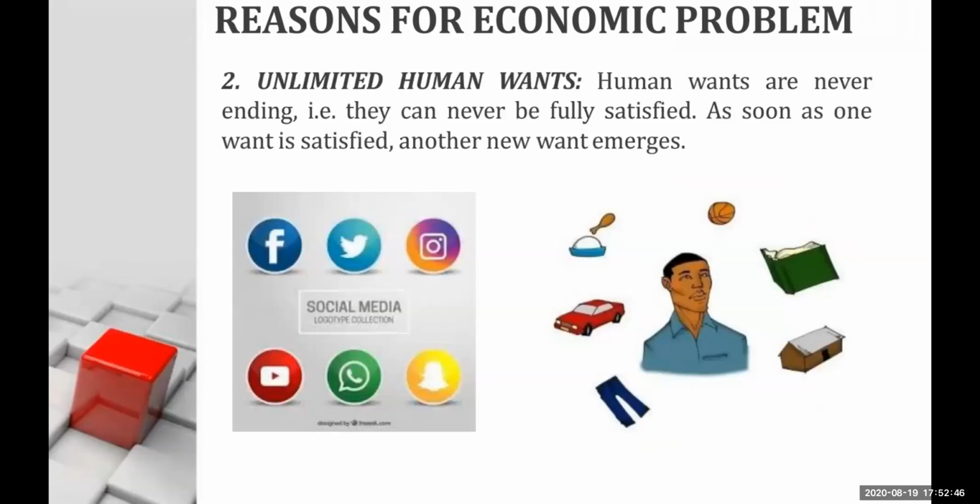The second reason for economic problem is unlimited human wants. We know very well that human wants are never ending. If one want is satisfied, another want crops up. For example, when a child is 6 months to 1 year old, he wants toys. When the same child grows to 3 to 4 years, he wants a tricycle. Then you want a bicycle, then a two-wheeler, then a car. So human wants are never ending. If one want is satisfied, another want crops up. Human wants are unlimited in nature.